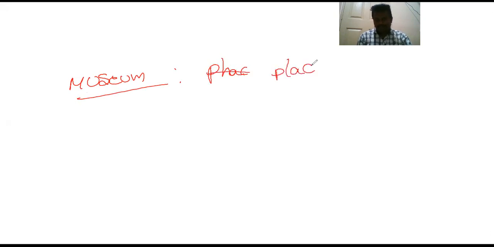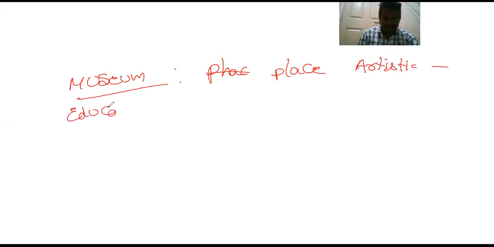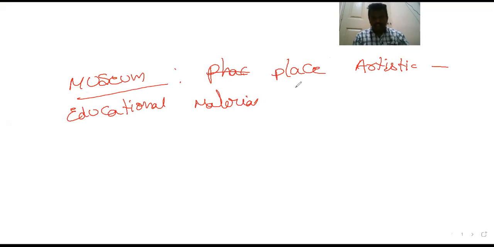Another taxonomical aid is the museum. A museum is a place where artistic and educational material is available. That is available for display.